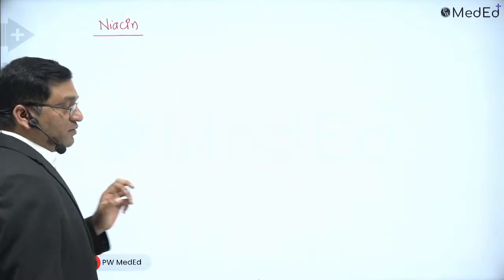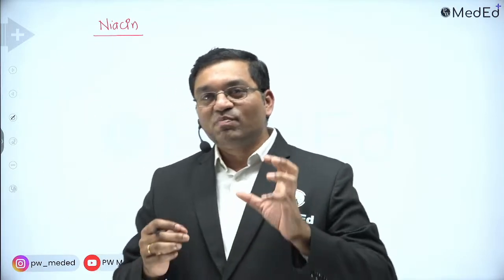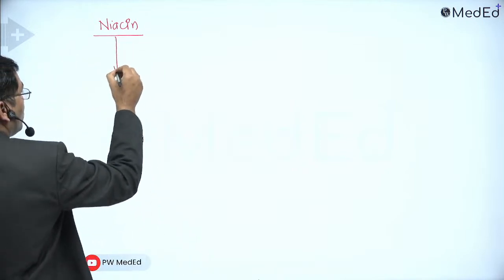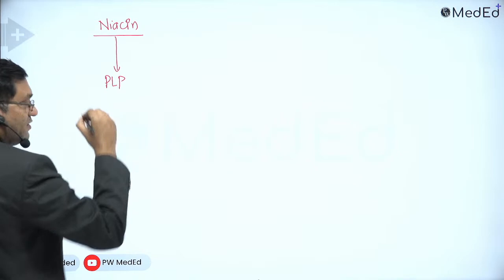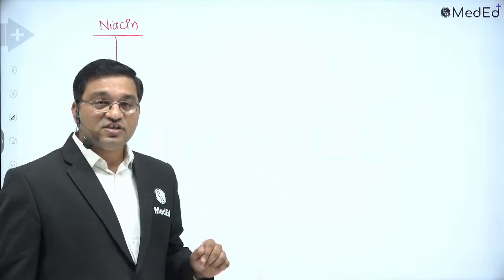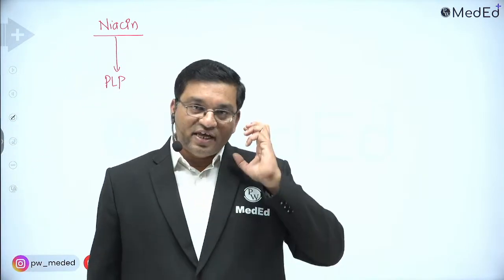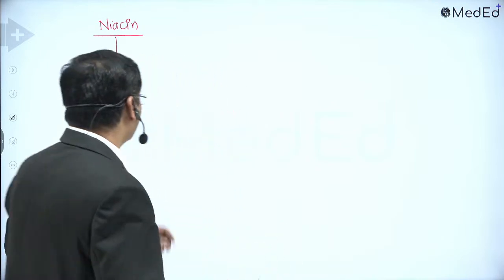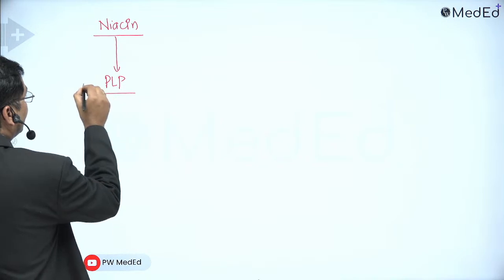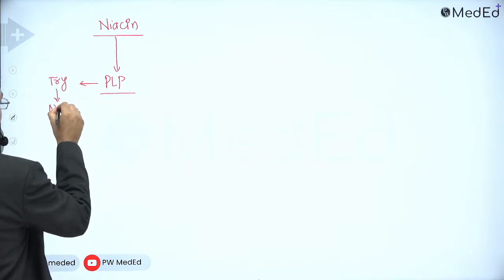Today we will start our session with niacin. Then we'll discuss pyridoxal phosphate. This niacin is connected with pyridoxal phosphate. How is it connected? Pyridoxal phosphate deficiency causes niacin deficiency. Pyridoxal phosphate is an important vitamin. It is an important coenzyme required for tryptophan to niacin conversion. So pyridoxal phosphate is related with the tryptophan to niacin, NAD conversion.